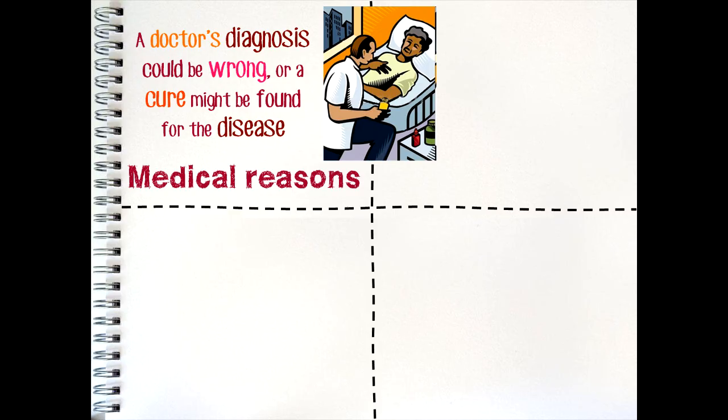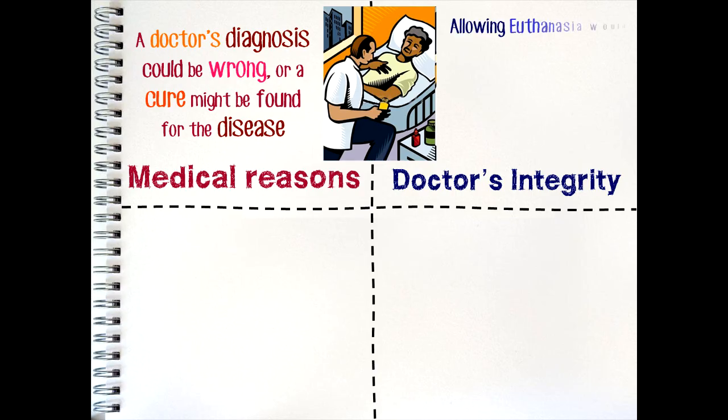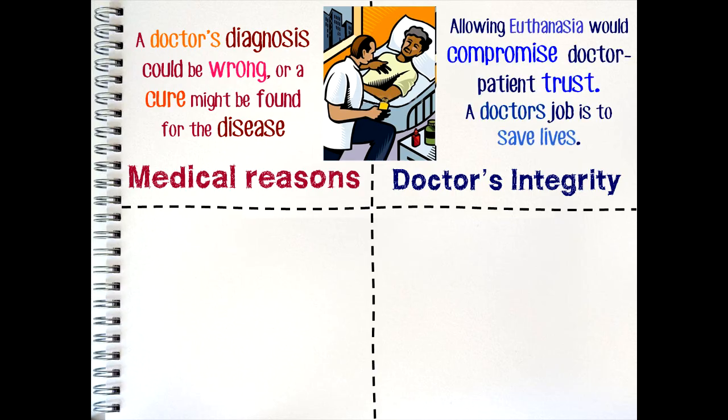Some argue that legalizing euthanasia would compromise the doctor-patient relationship. In particular, the elderly may feel uncomfortable in the knowledge that a doctor might recommend that they should consider euthanasia or assisted suicide. Doctors take the Hippocratic Oath, which obliges them to always act for the best, and some argue that legalizing euthanasia directly contradicts this.